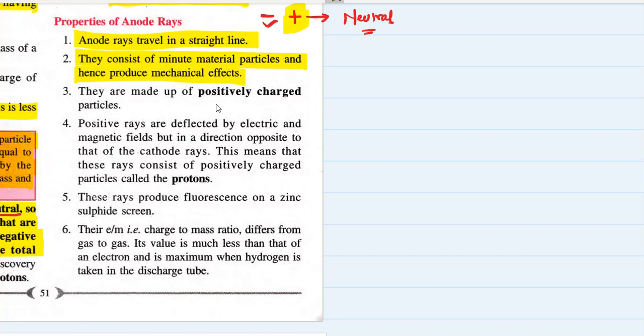Electromagnetic waves जिससे हमारी लाइट बनी है, it is not made up of particles. Some believe that it is made up of particles, but there is a lot of debate. But anode rays are made up of particles, which are protons, so they definitely produce mechanical effects. They are made up of positively charged particles, and that's why they travel in the opposite direction of cathode rays. Positive rays are deflected by electric and magnetic fields, बट इन अ डायरेक्शन ऑपोजिट टू दैट ऑफ कैथोड रे.